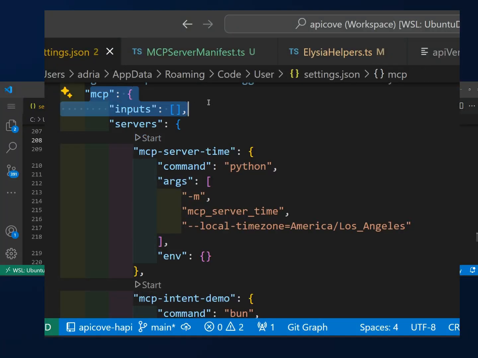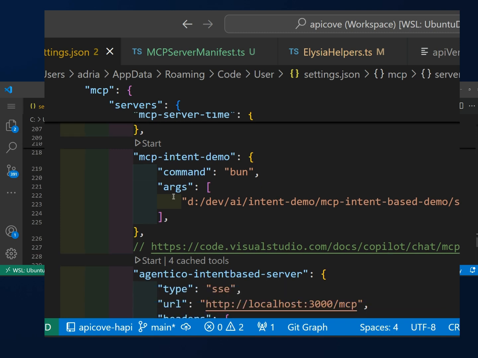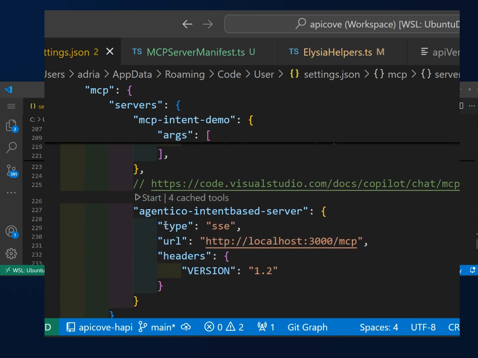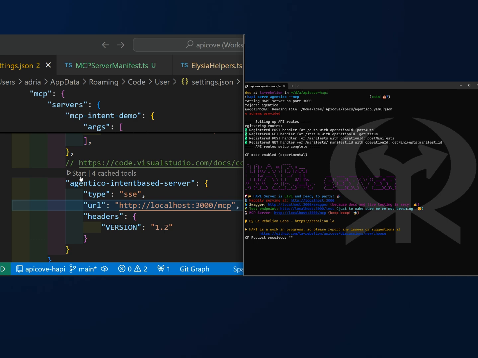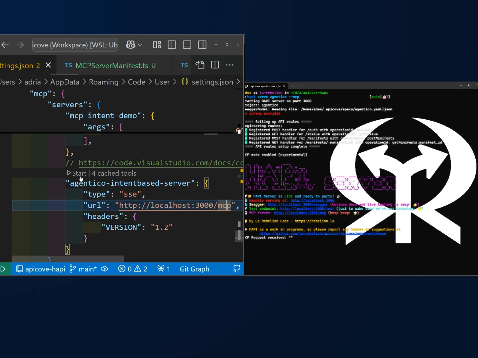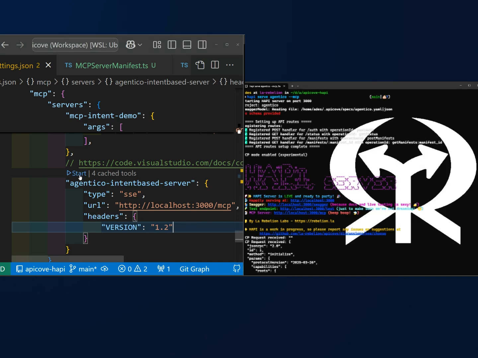Let me show you how an MCP client can connect to the server via HTTP. In this case, I'm going to use VS Code. In the MCP section of the VS Code configuration, I have included an MCP server, the MCP server that we just started. Let's start the connection from VS Code to our server. And let me show you here aside the logs that the Happy server is going to generate depending on the connectivity between the client and the server.